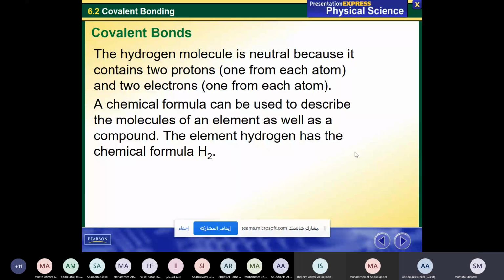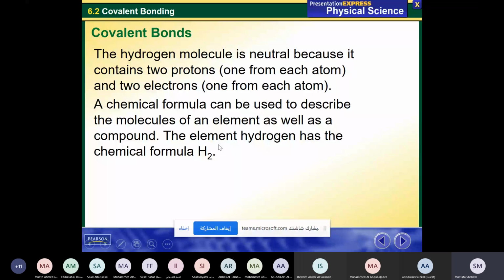Covalent bonds. The hydrogen molecule is neutral because it contains 2 protons, 1 for each atom, and 2 electrons, 1 for each atom. A chemical formula can be used to describe the molecules of an element as well as a compound. The element hydrogen has the chemical formula H2. Yes, the element hydrogen exists as a molecule, with the formula H2.